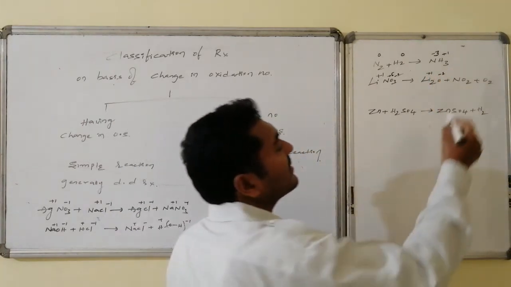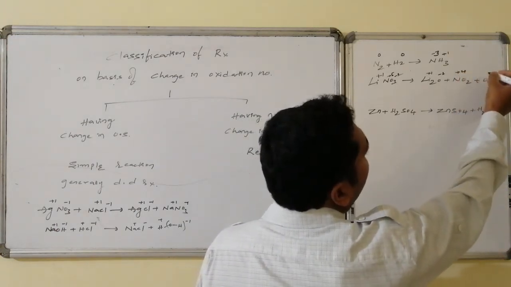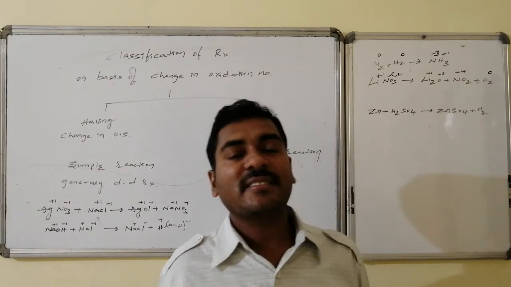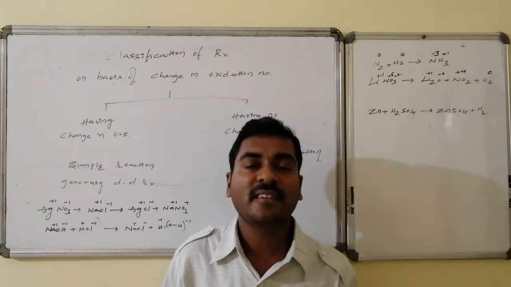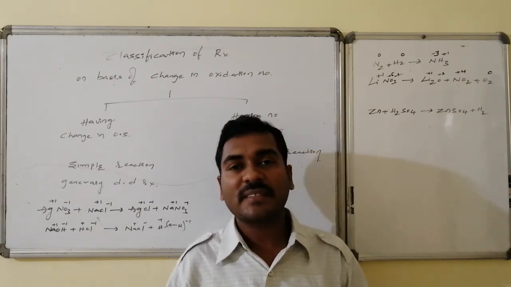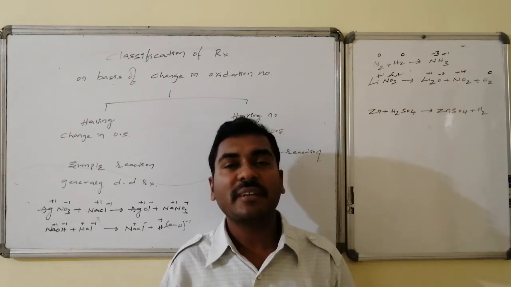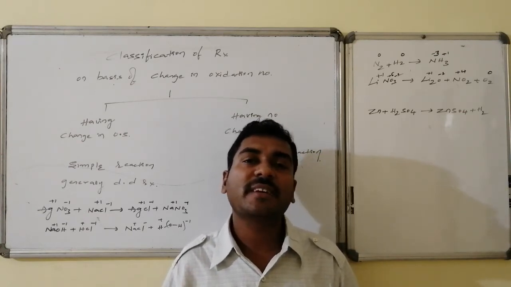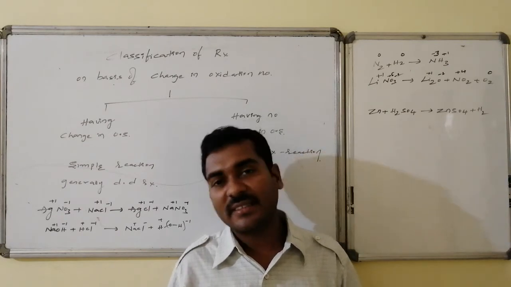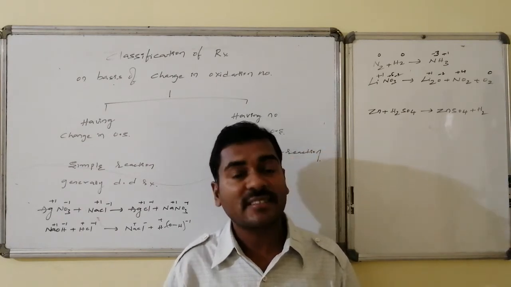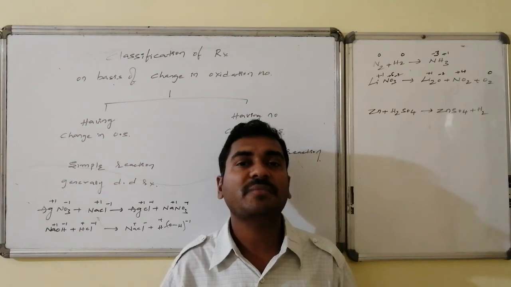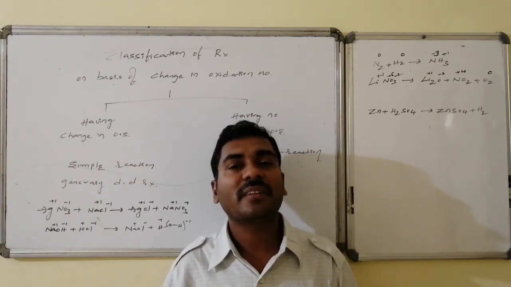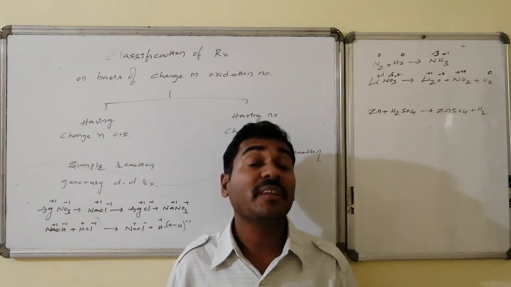But here let us see, nitrogen is +4, oxygen is 0. Nitrogen is undergoing reduction, oxygen is undergoing oxidation. For particular species of this reaction, there is an enhancement in oxidation number, and there is a decrement in oxidation number. Thus it is participating in oxidation as well as reduction of the species involved in the chemical transformation. Hence this is also an example of a redox reaction, and it is of decomposition type.